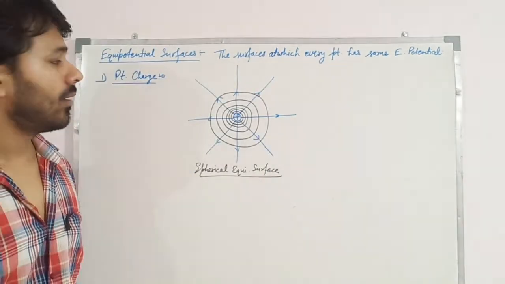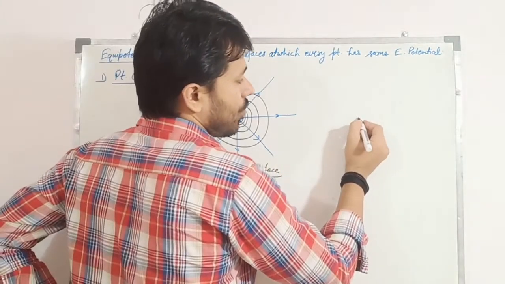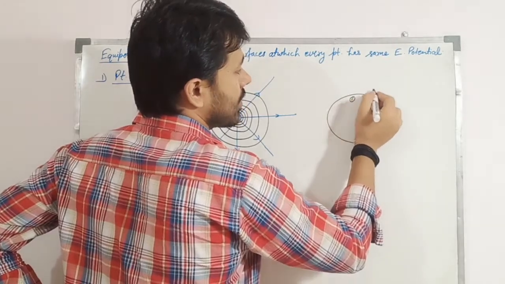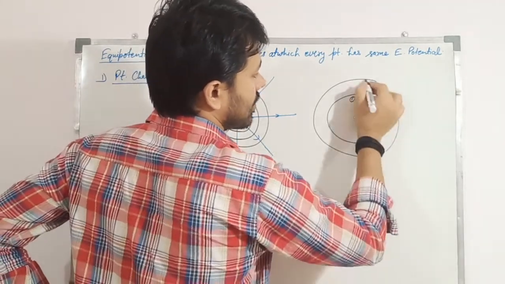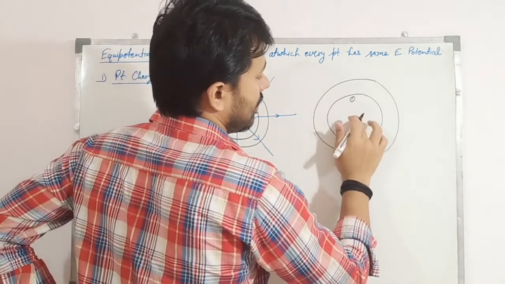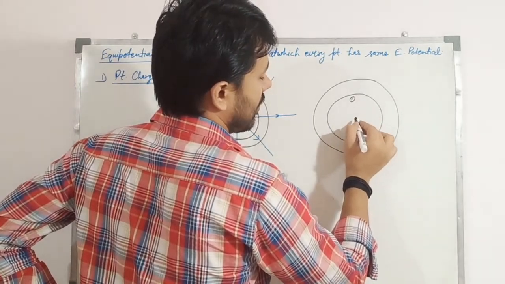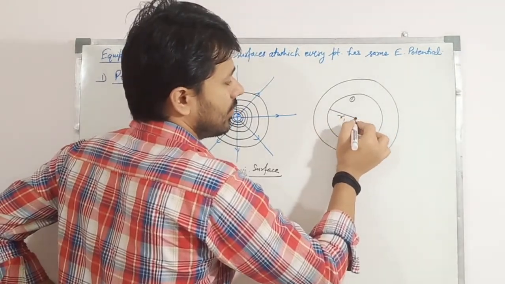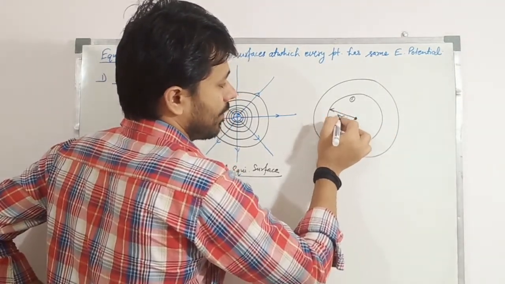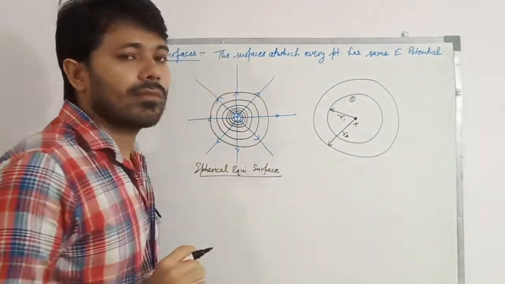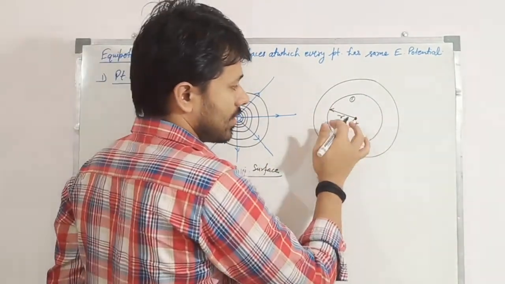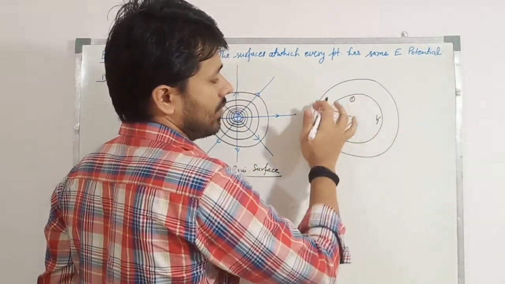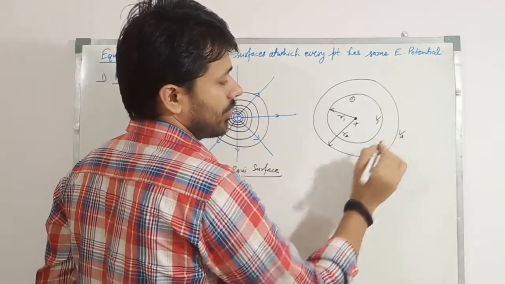Right? Let us take a point charge, and this is one equipotential surface and this is another equipotential surface, that's it. And at the center a positive charge is placed. The radius is r1 and the outer radius is r2. This surface has potential V1 and this outer surface has potential V2.